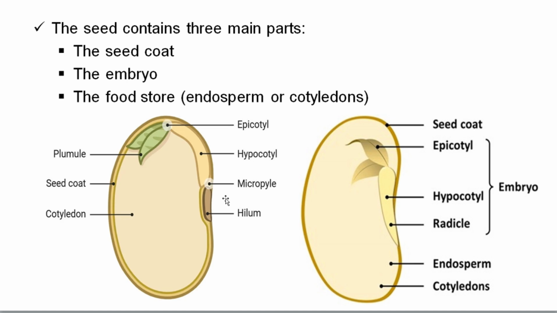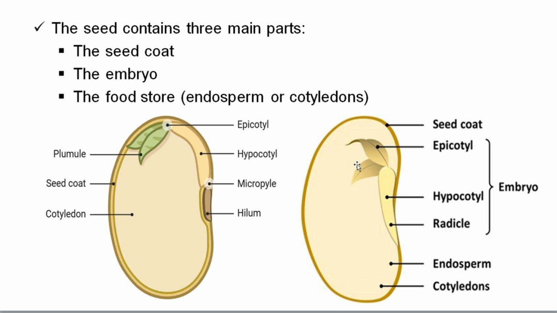Good. The seed contains three main parts. What are the three main parts of the seed? 1. The seed coat. 2. The embryo. 3. The food store, the endosperm or cotyledons. So these are the three main parts of a particular seed. Look, the seed coat is the outer covering of the seed.